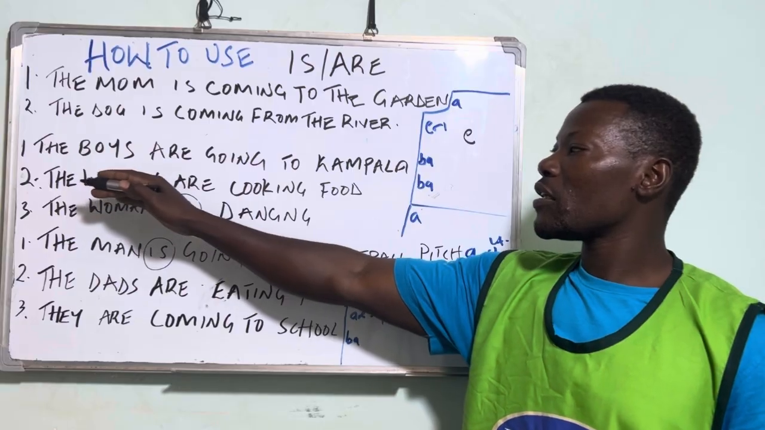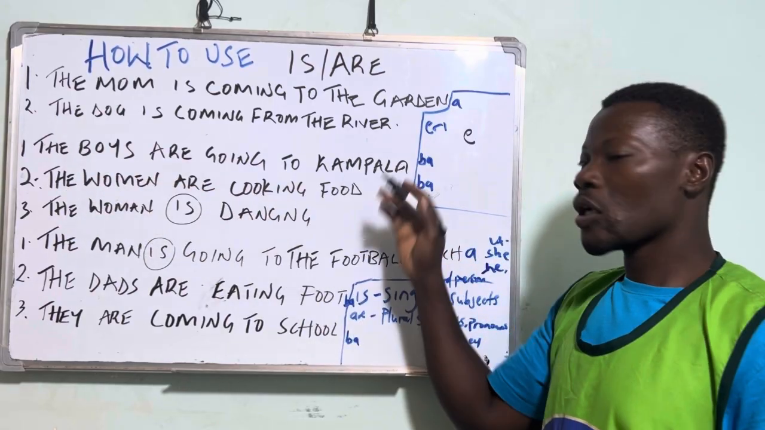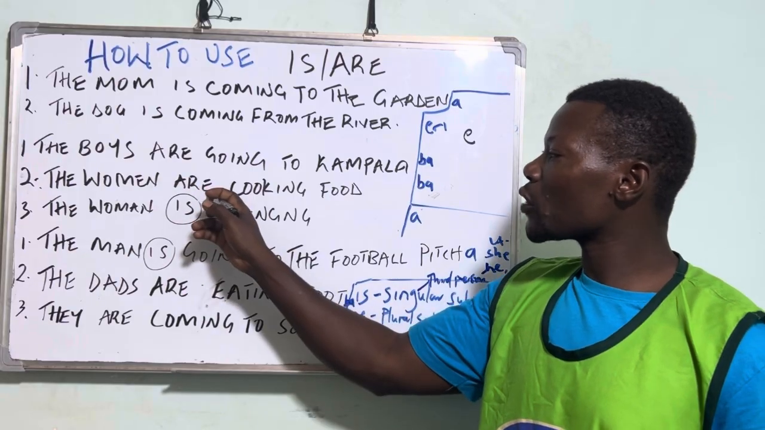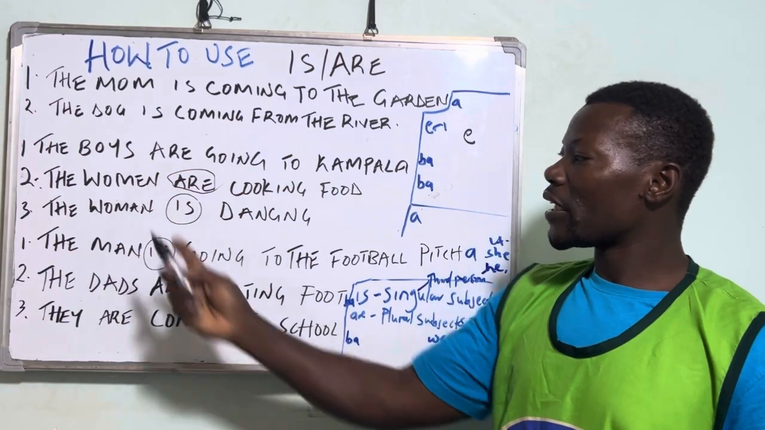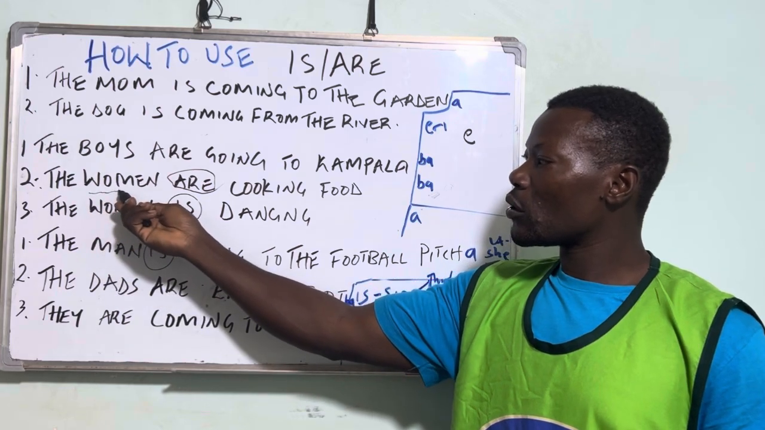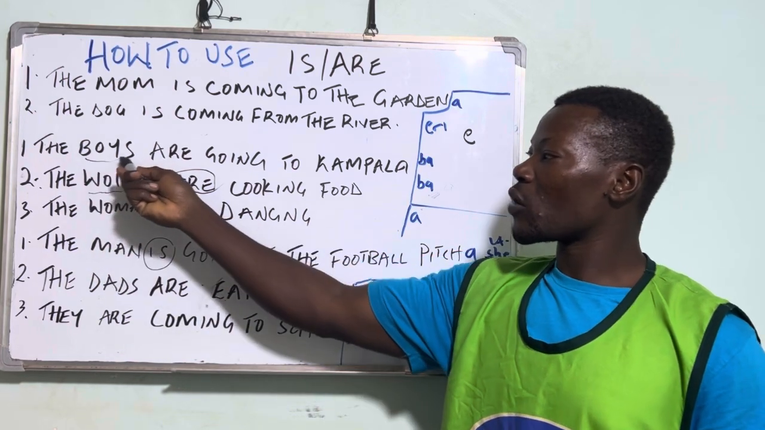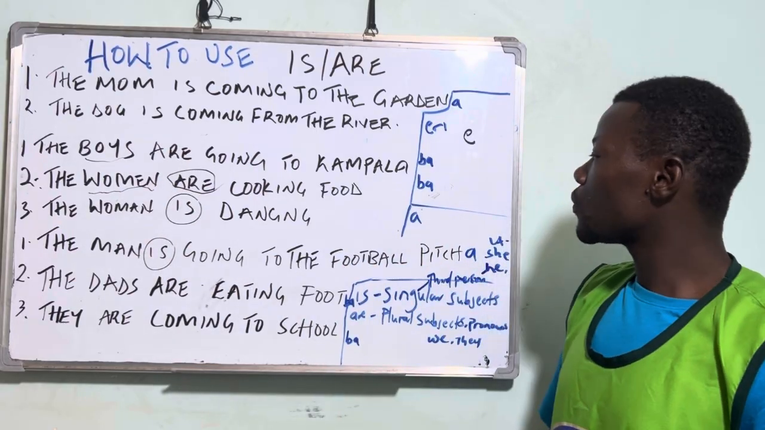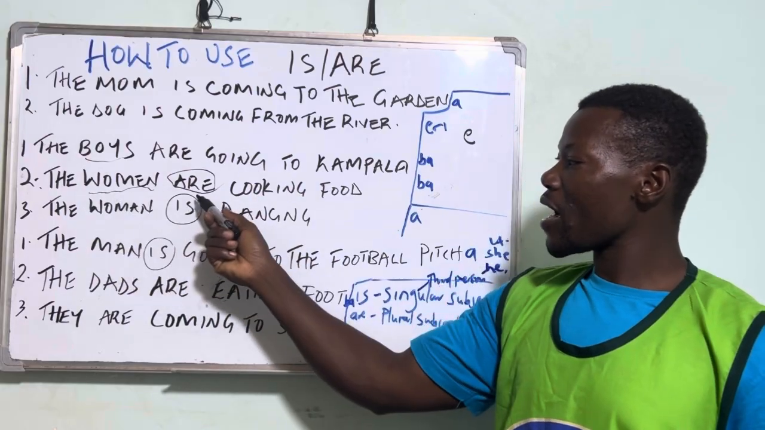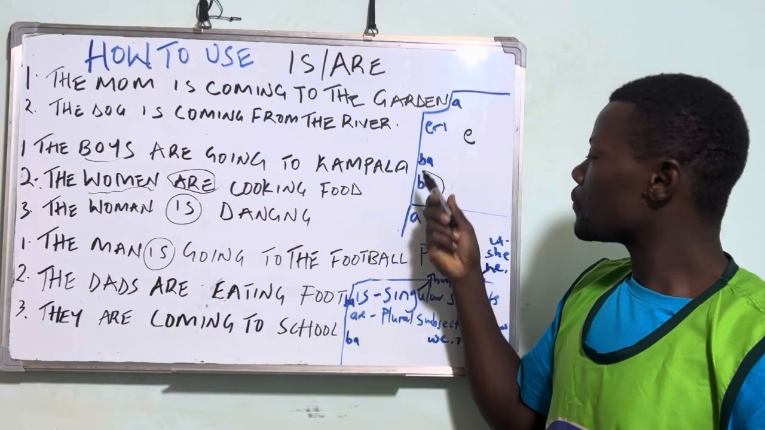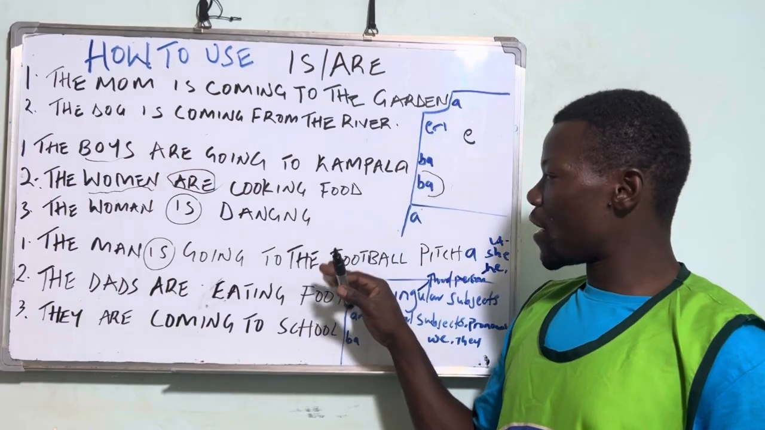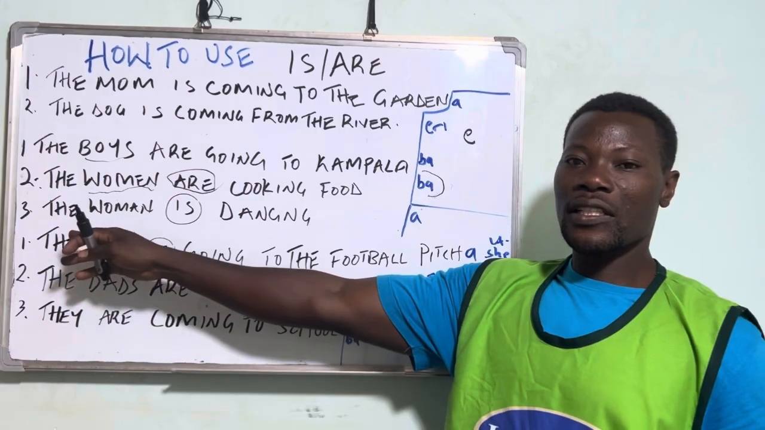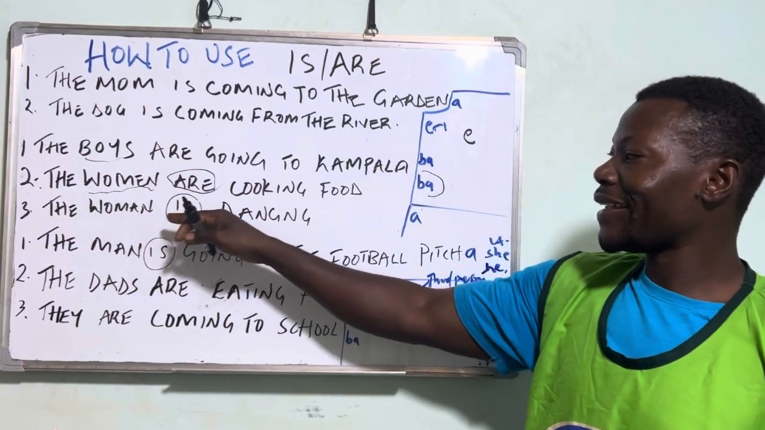Then we have, the women are cooking food. We see we have are here, and this is plural too, just like this one is plural. The women are cooking food. Abakyala bafumba emmere.